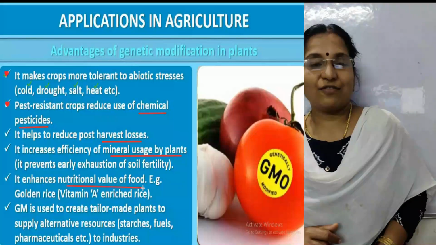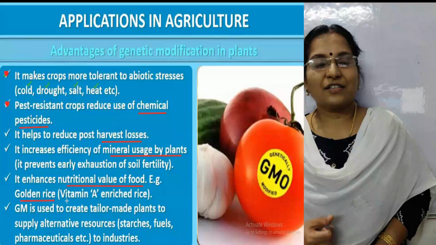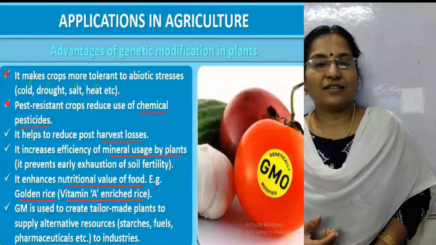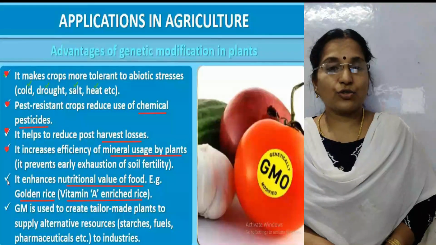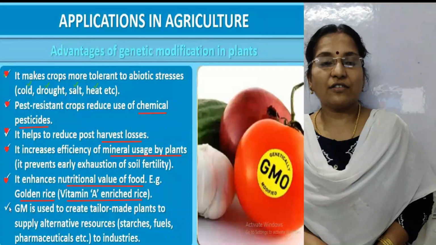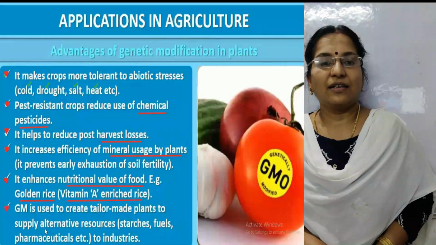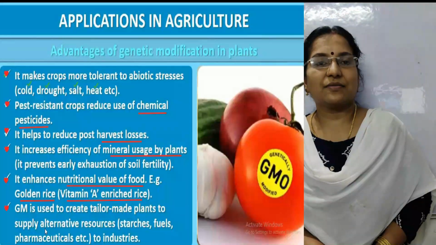Golden rice is a vitamin A enriched rice. It is used where malnutrition is found. Then GM is used to create tailor-made plants to supply alternative resources like starches, fuels, pharmaceuticals, etc. to industries.